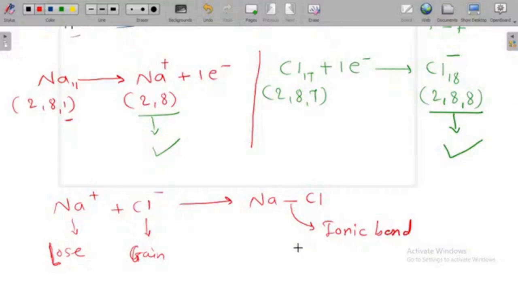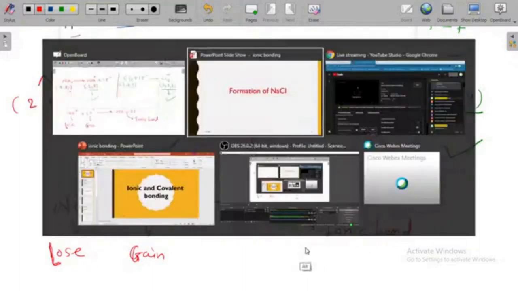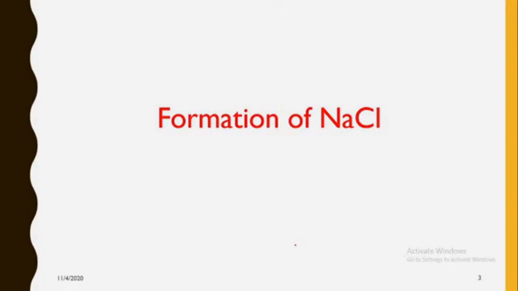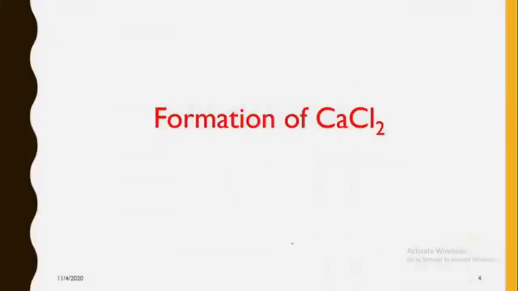So in this way we have explained the formation of sodium chloride. Do you understand this? Okay, so we'll proceed to the next part, that is another example.